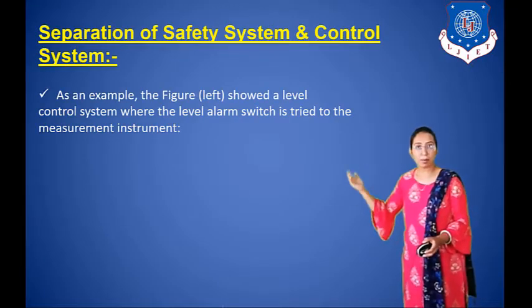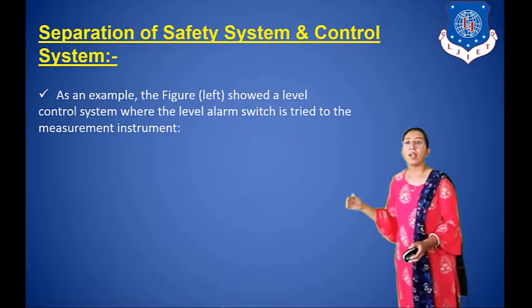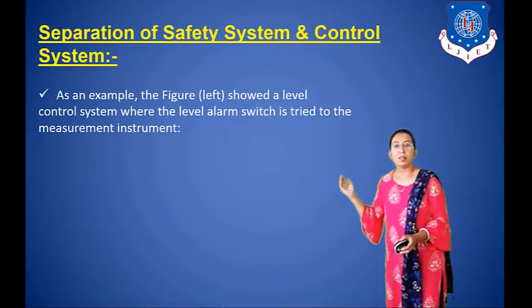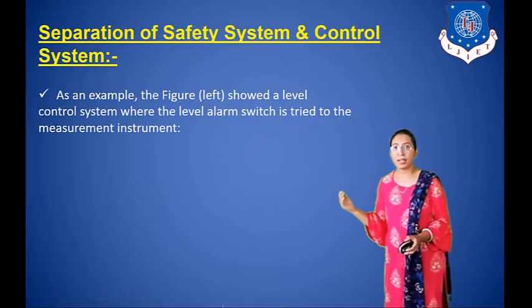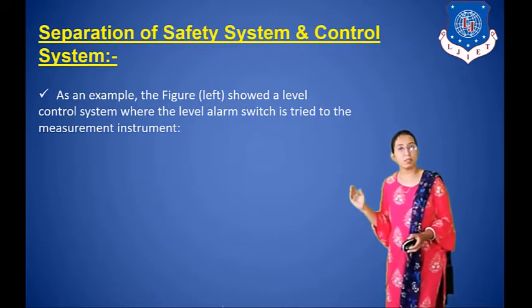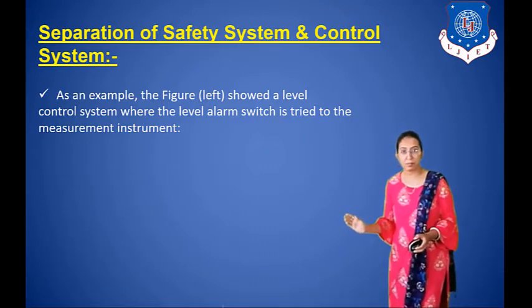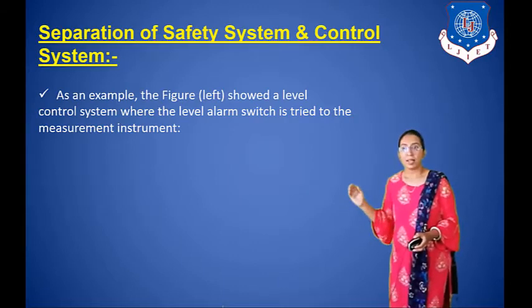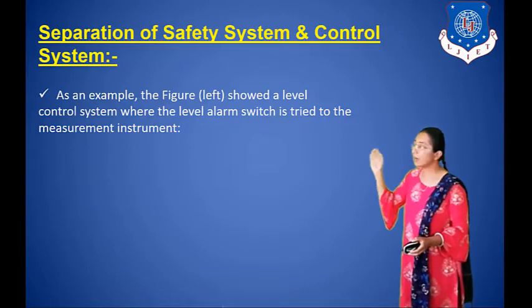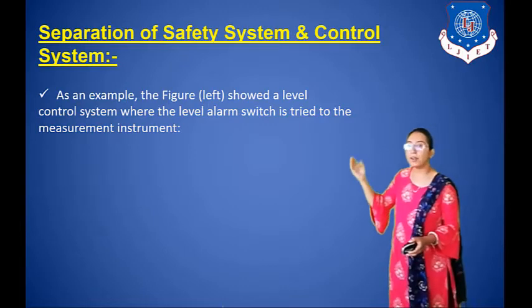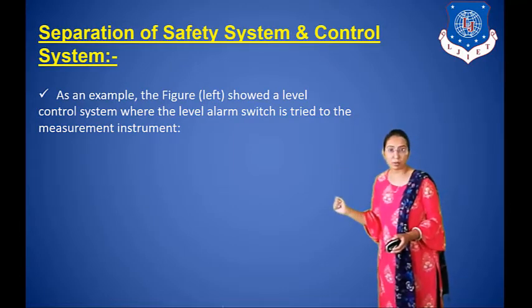Here we discuss this figure as an example. The figure on the left side, the combined control system and safety system, shows a level control system where the level alarm switch is tied to the measurement instrument.